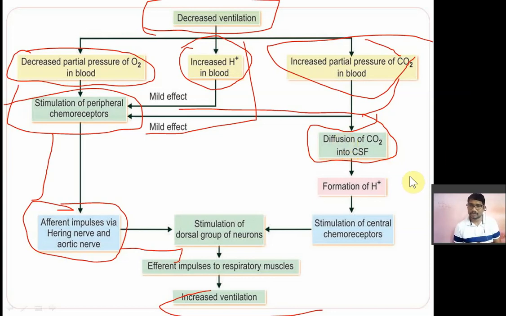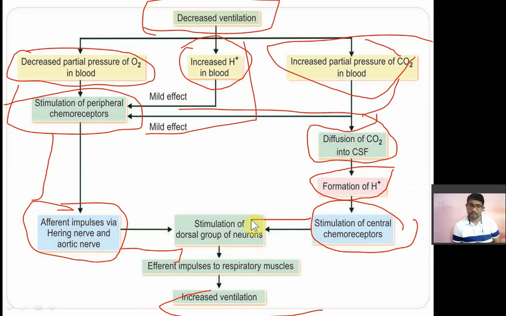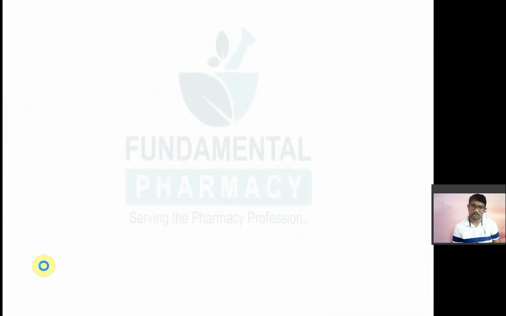Okay. जैसे there is a diffusion of carbon dioxide in the CSF, there is an increased amount of hydrogen ion in the CSF and it will stimulate again the central chemoreceptors. The central chemoreceptor will send a modulation signal to nerves and then respiratory muscles, and there will be an increase in the ventilation. So this is known as the chemoregulation of respiration.